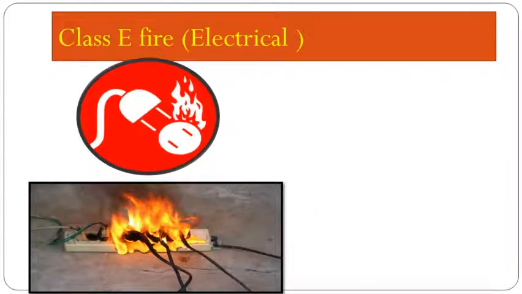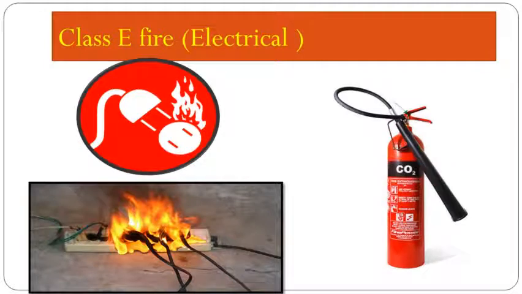Now the next type we have is class E fire, which means it includes electrical components. Okay. So a fire which is caused due to an electrical component is class E fire. So to extinguish such a type of fire, power is cut off, and then non-conductive fire extinguishers like carbon dioxide are used. That means to extinguish this class E fire, first power is switched off, and then non-conductive fire extinguishers like carbon dioxide are used.